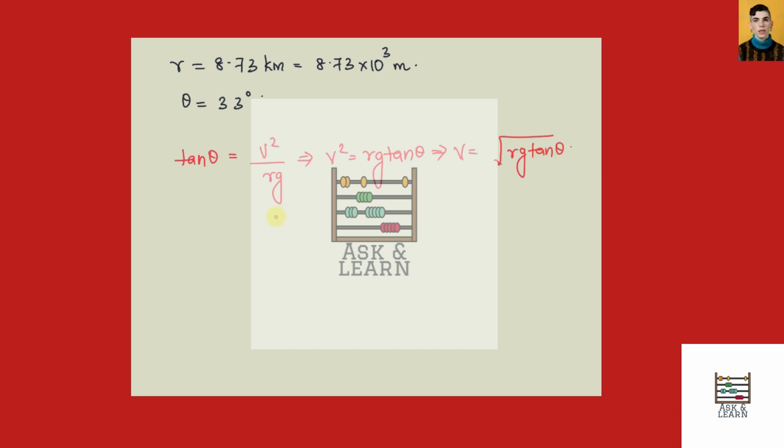Thus, on substituting the values, v is equal to square root of 8.73 into 10 raised to 3 into g, where g is acceleration due to gravity, which is 9.81, into tan of 33 degree. On simplifying this, we will get the value of v, or the velocity, as 235.71 meters per second. I hope the solution is clear.